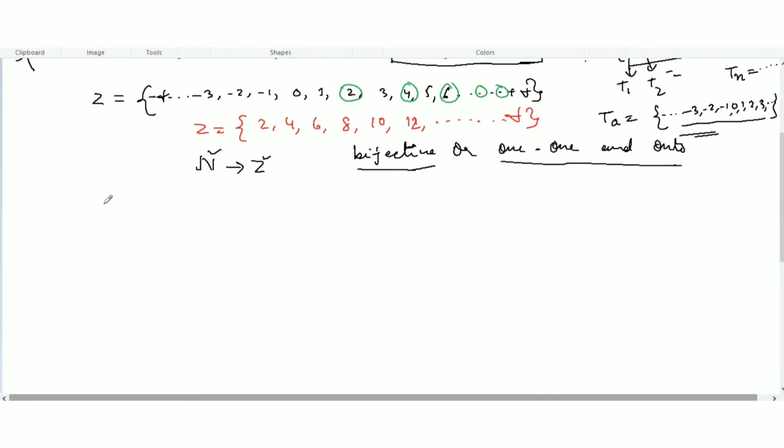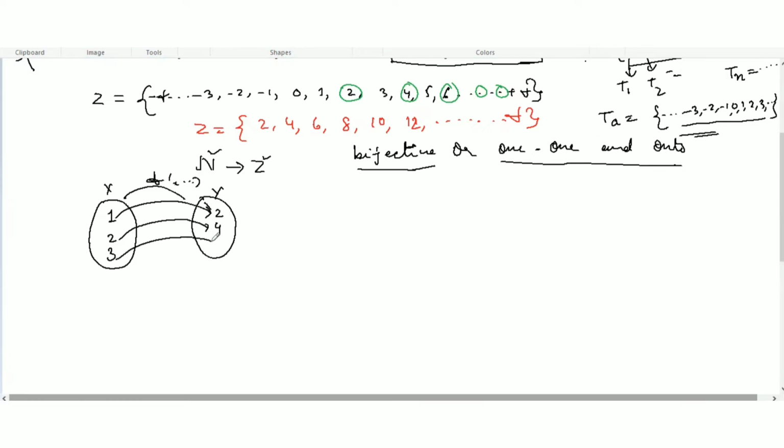This is a function, say this is the X set and this is the Y set, and some function is there. I will write 1, 2, 3, and the map of 1 is 2, the map of 2 is 4, the map of 3 is 6, and some other number, say 8, is left here.